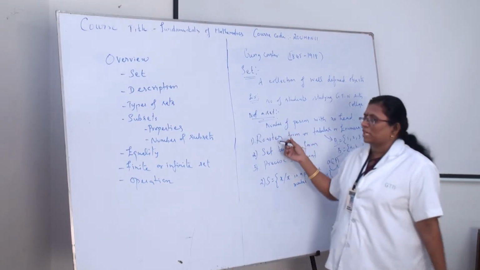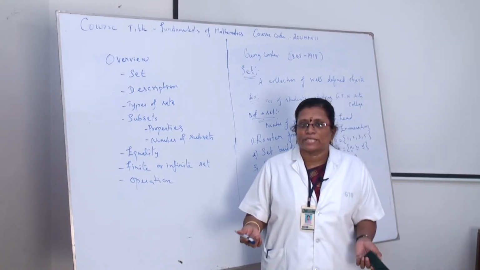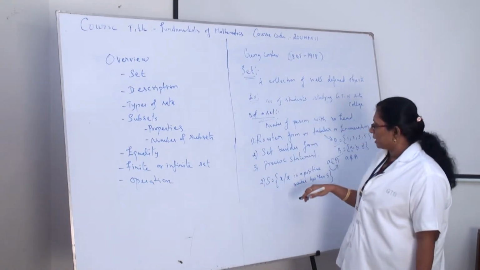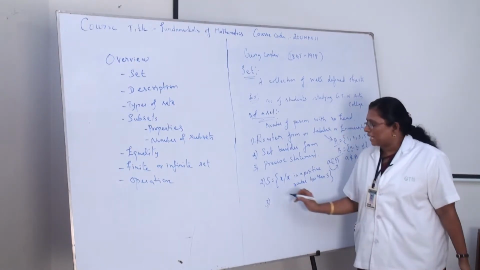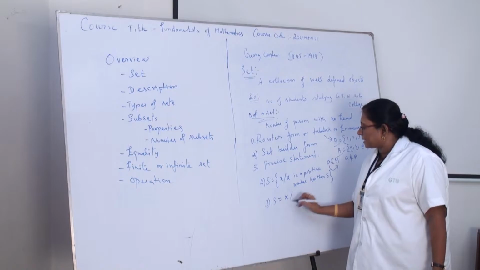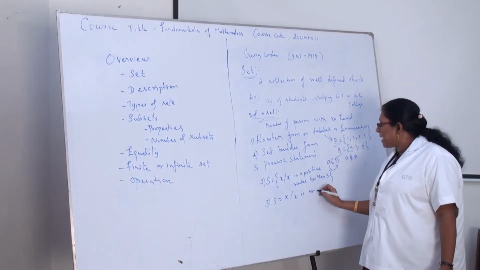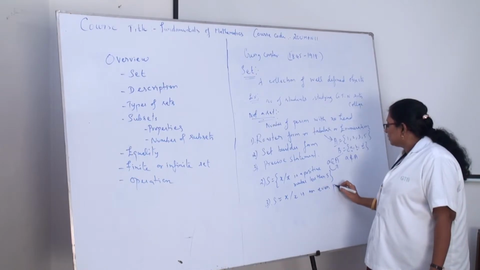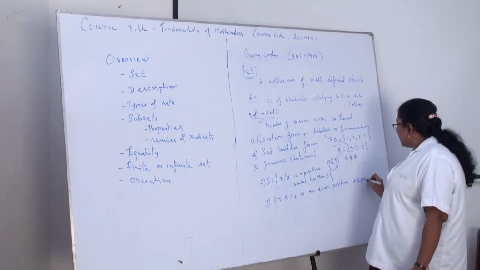Suppose you take the roster form, there is no need to possess a common property. Okay, and the third one is the precise statement, where we simply write a statement: X, where X is an even positive integer.